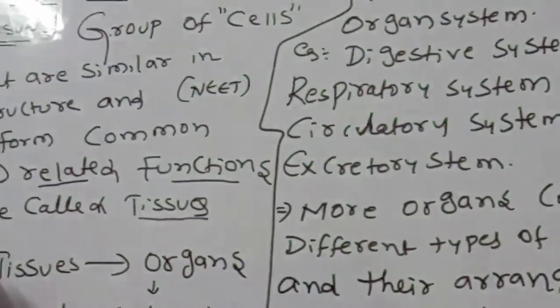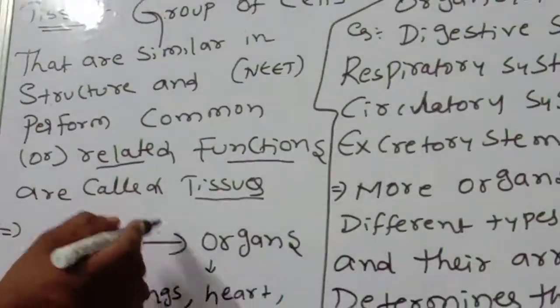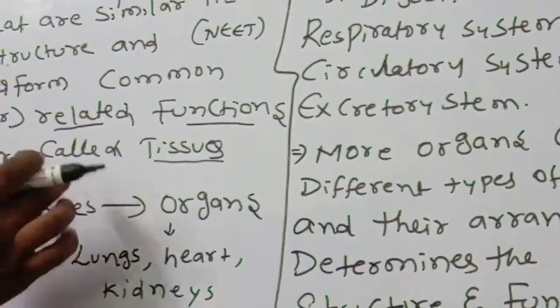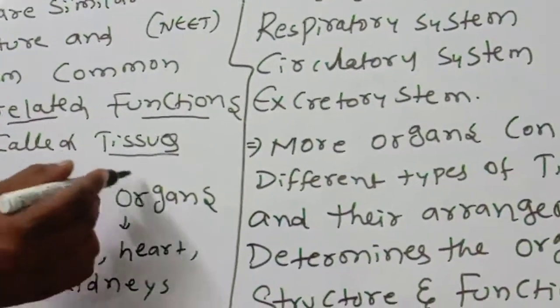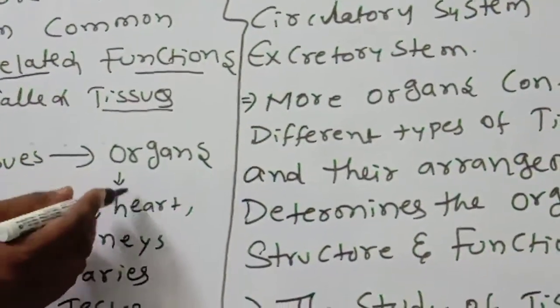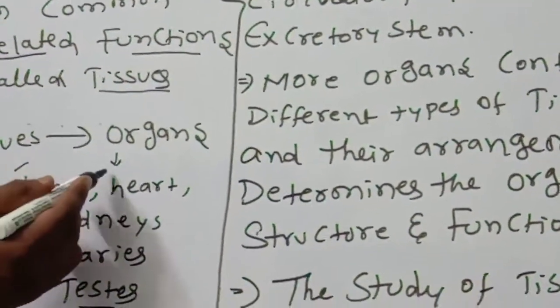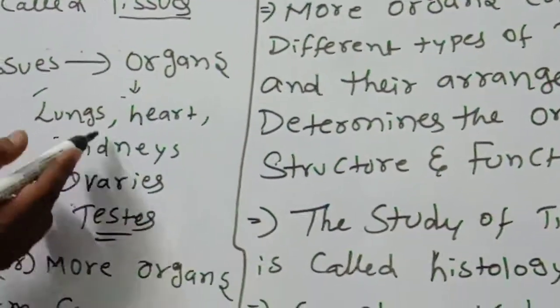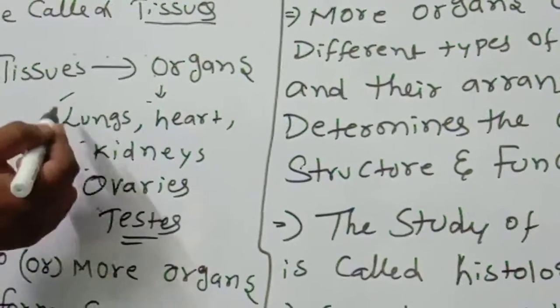Next, the tissues together form which one? Organs. Organs like what kind of organs? The organs like lung, heart, kidney, ovaries and testes. This kind of organs are formed by the tissues.